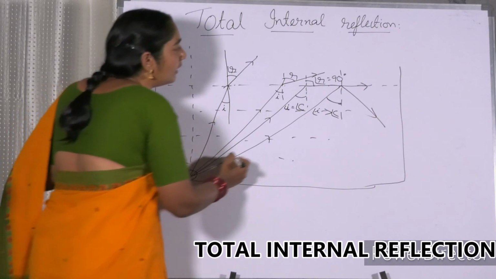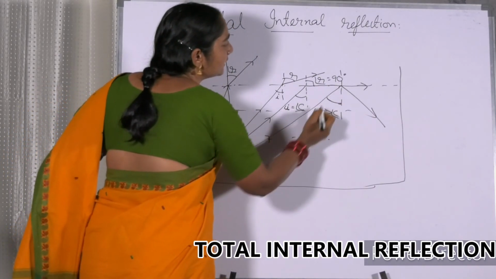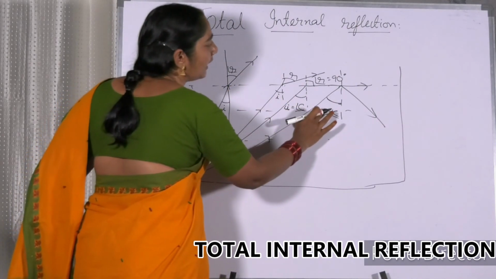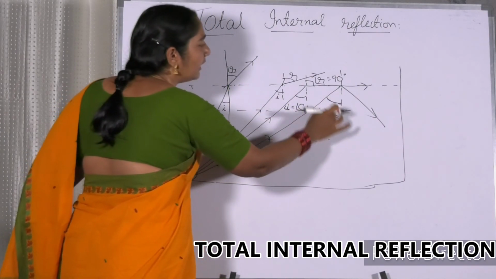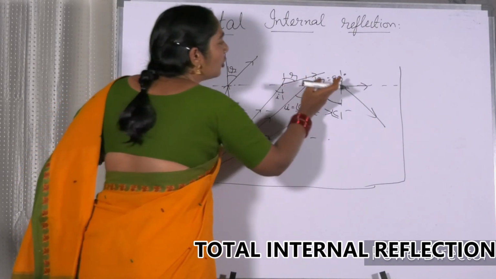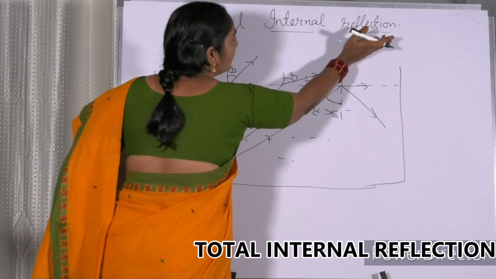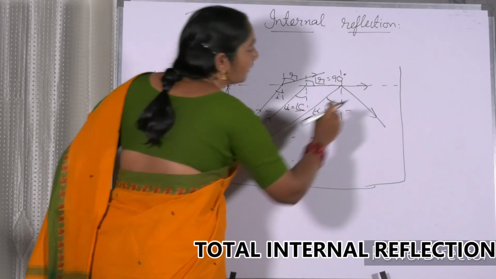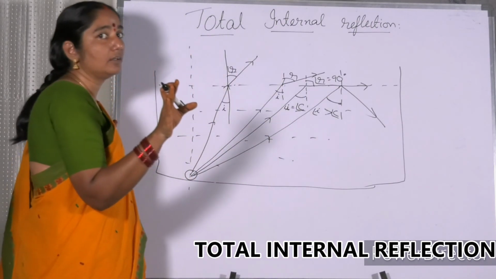If the angle of incidence is more than the critical angle, then the ray is not going into the rarer medium, but it is completely getting reflected back, 100%.